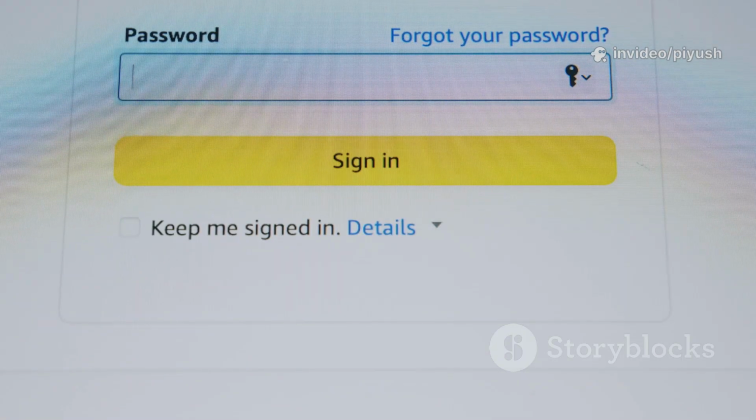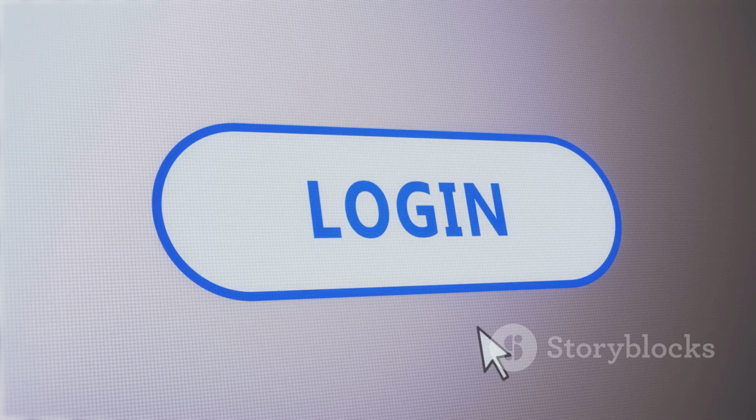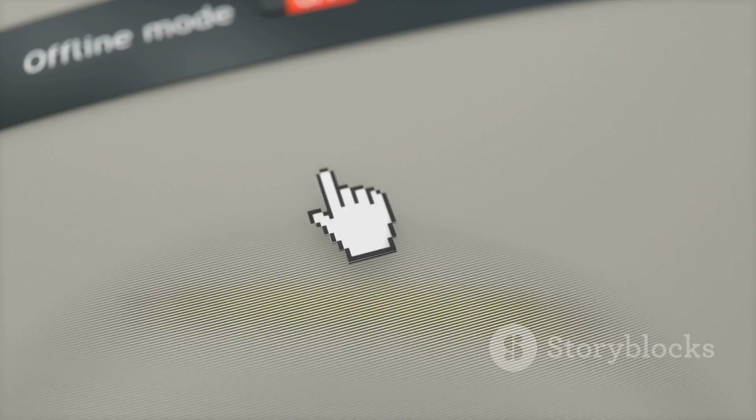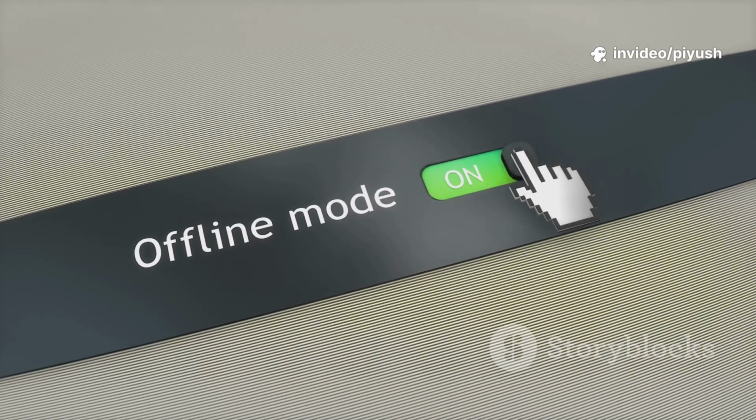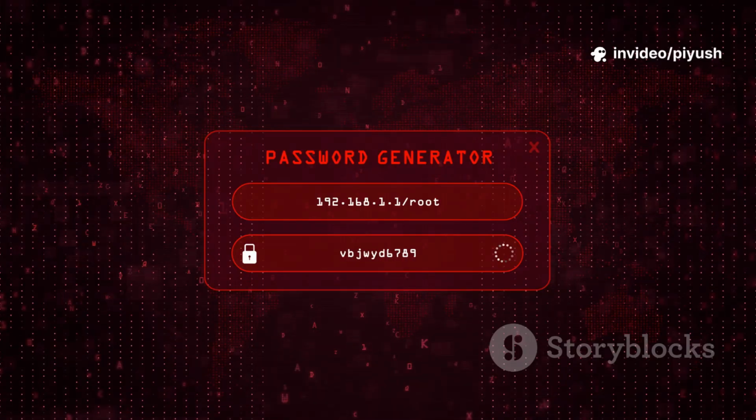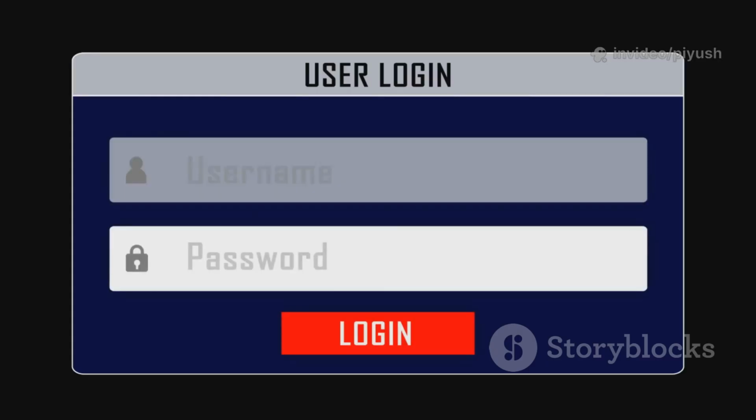If you prefer to use a traditional offline local account, the option is often hidden. You may need to look for a link that says Sign In Options, and then select Offline Account or Limited Experience. This will allow you to create a standard username and password that is stored only on this specific computer.